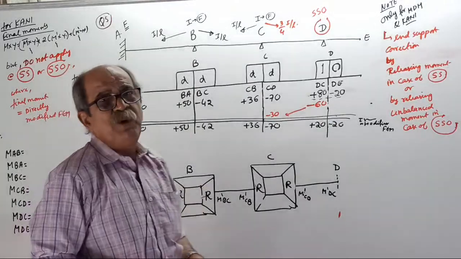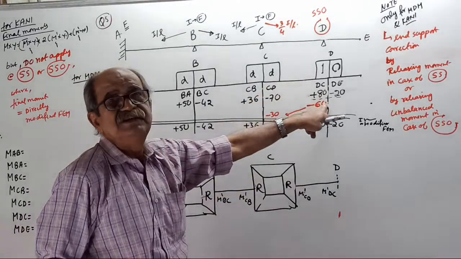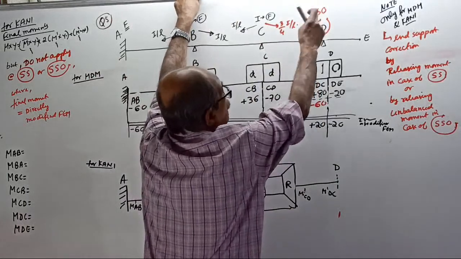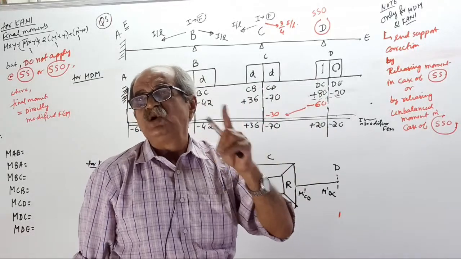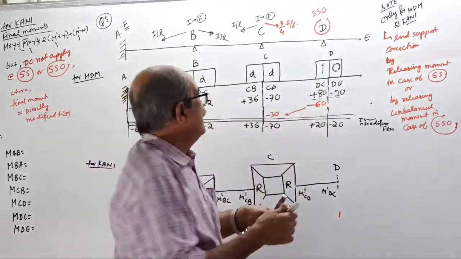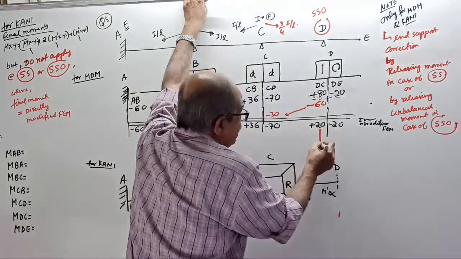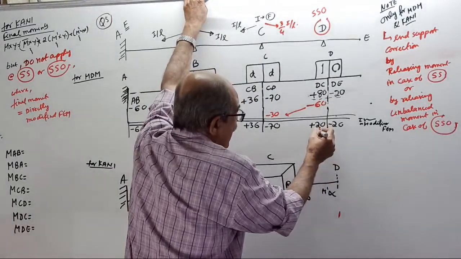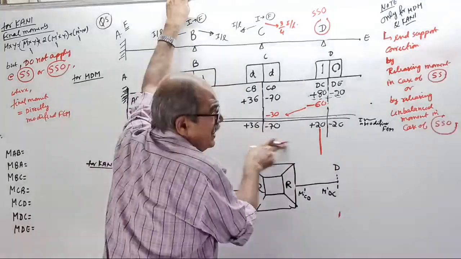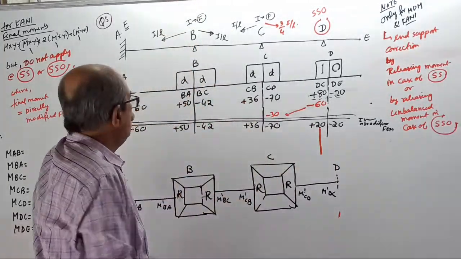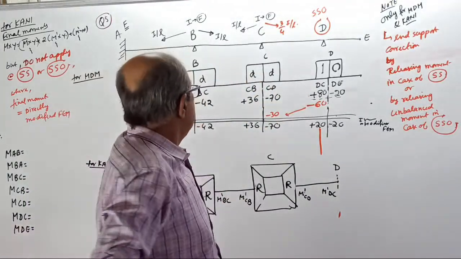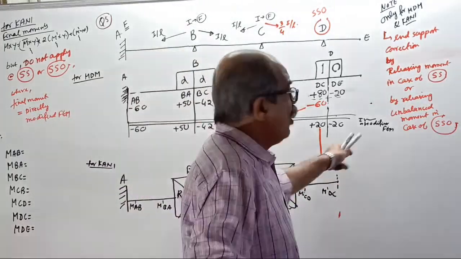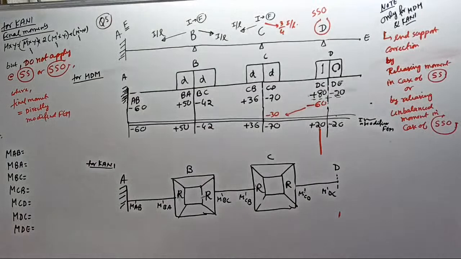Now next, very important: wherever you release, or wherever simple support is there, whether it is simple support without overhang or simple support with overhang, it is simple support, red color. Block. No more carryover here. No more carryover here. Later, this carryover is not there. Right, over. Now, enjoy the table and get the final moment. Fully clear? Enjoy the table, get the final moment, go to star. Over, that's all. Tell me, fully clear?